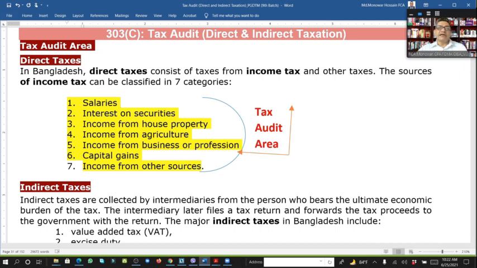They deduct the AIT on salary on a monthly basis, and that monthly deduction they deposit to the tax authority, a specific zone. And they also have to submit the return quarterly, how much was deducted from each and every employee.